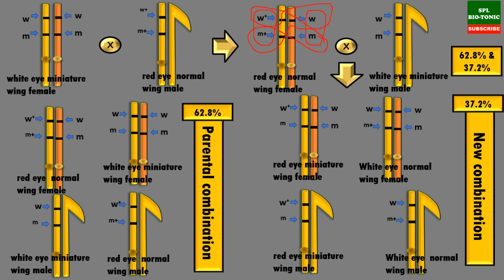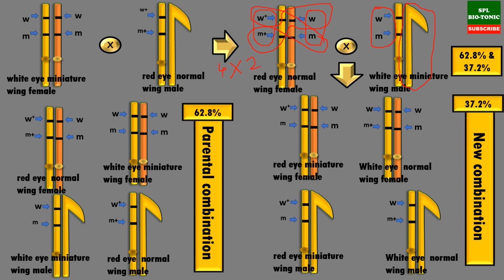So in total the female produces 4 types of gametes, whereas the male produces 2 types of gametes. Here the first gamete is produced with an X chromosome carrying W and M alleles, whereas the second gamete carries only the Y chromosome without any allele which we are considering here. So the male produces 2 types of gametes.